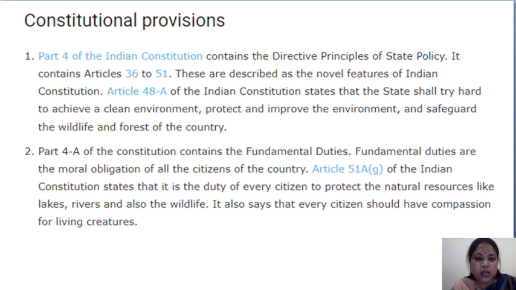Okay, and Part 4A of the Constitution contains the fundamental duties of a citizen. It states that it is the duty of every citizen to protect the natural resources like lakes, rivers and also the wildlife. It also says that every citizen should have compassion for living creatures. Okay, are you getting my point or not?